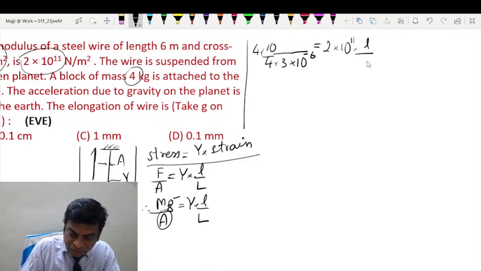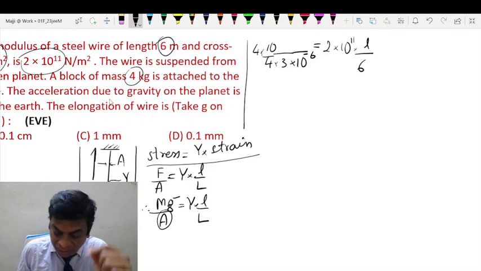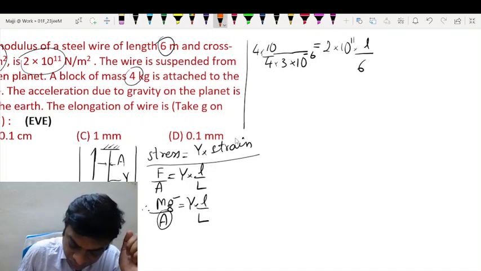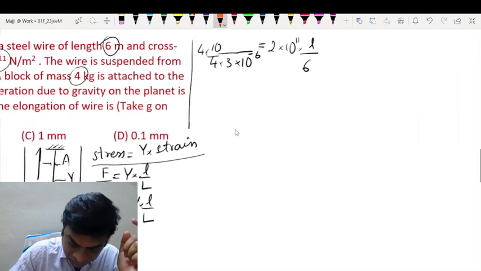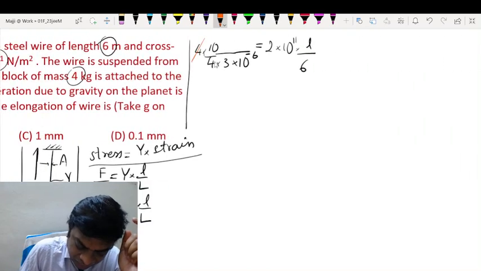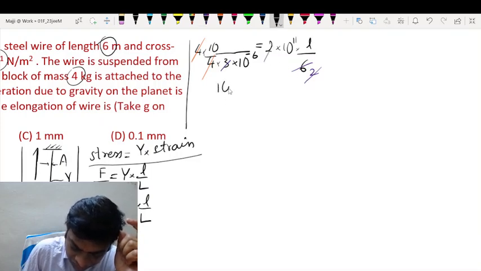Change in length we have to find. The original length is given as 6 meter. So this should give you the answer in meter. Okay. The options are in centimeter and meter. That will take care of that later. So here you see 3 2s and this 2 gets cancelled. So we are left with 10. This 10 power minus 6 goes up, becomes 10 power plus 6, is equal to 10 power 11 into small l.